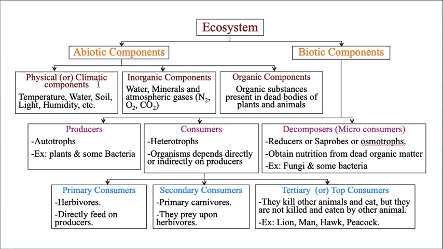Physical or climatic components means temperature, water, soil, light, etc. So these are the climatic components. Whereas inorganic means some water will be there, for example in an ecosystem, obviously water will be there. Some minerals will be there, like phosphorus, iron, and sulfur. These are various minerals present in the soil.